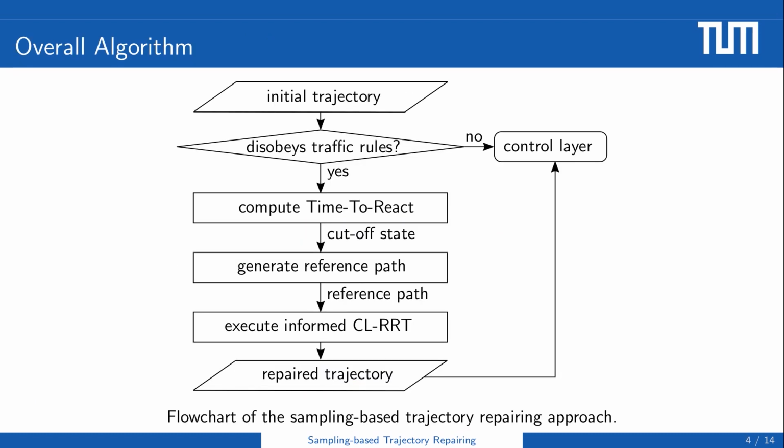To achieve this, we first detect whether an initial planned trajectory disobeys traffic rules by the traffic rule monitor. If the answer is yes, we use the time to react to determine the cutoff state. Then quintic polynomials are generated as a high-level reference path starting from the cutoff state to reach the goal region. Based on the reference path, the proposed sampling-based algorithm repairs the section of the invalid trajectory starting from the cutoff state. After obtaining the repaired trajectory, directed executable motions are sent to the control layer.